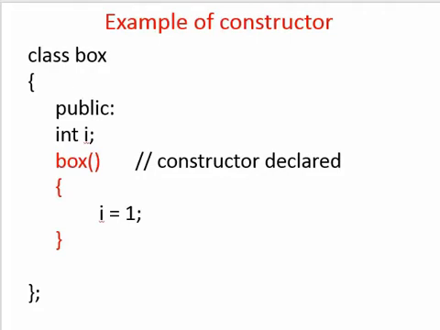Here, the example of constructor is written. As you see in this example, the class box is written. So, in this example, we declare constructor of a box class. The name of the class and the constructor must be same. So, the class name is box, so the constructor name must be box. Inside the constructor, we can write the body of the constructor.